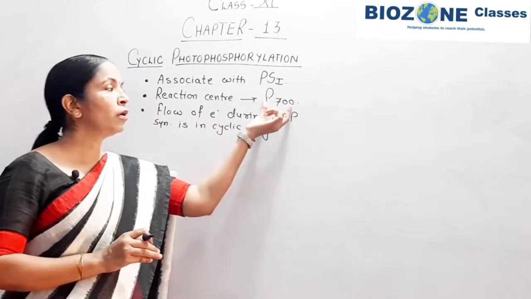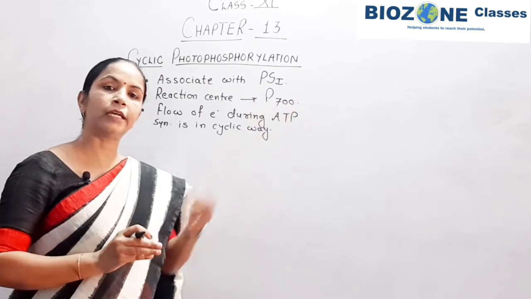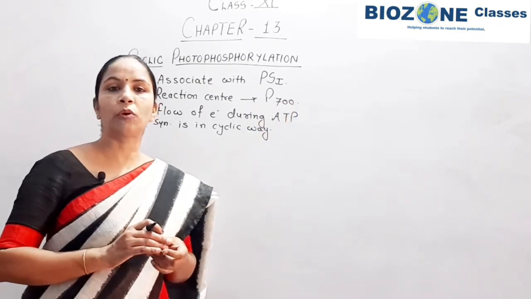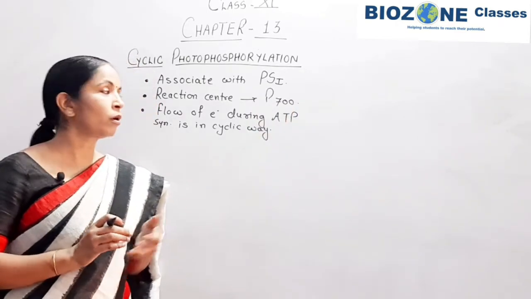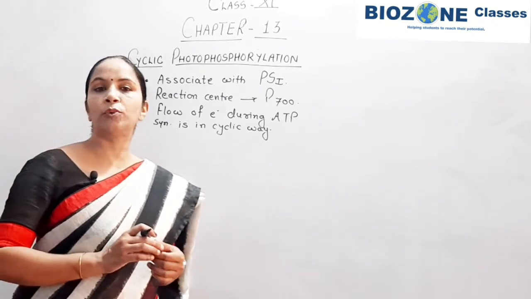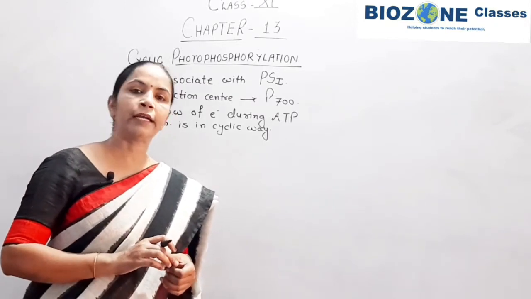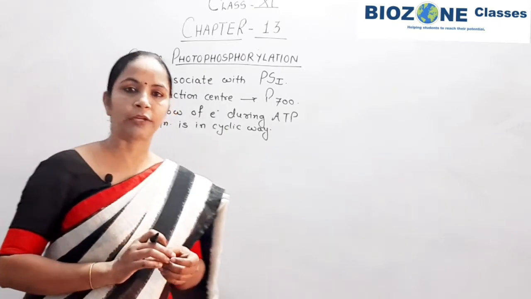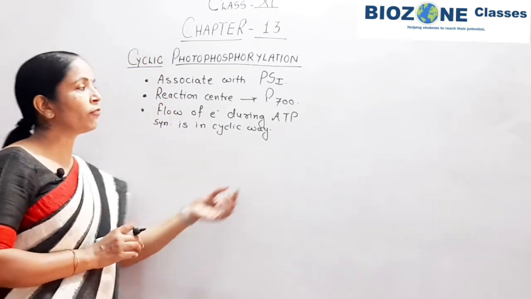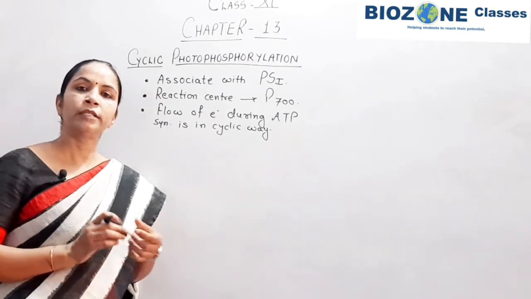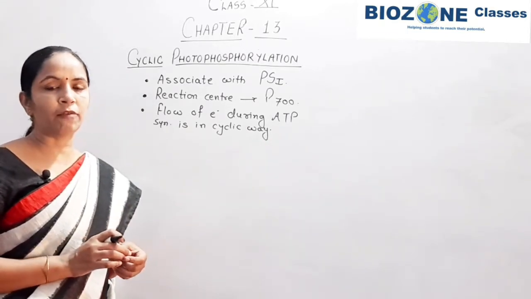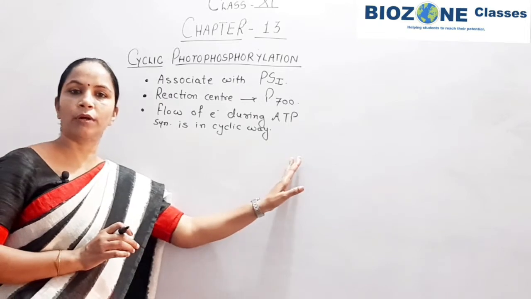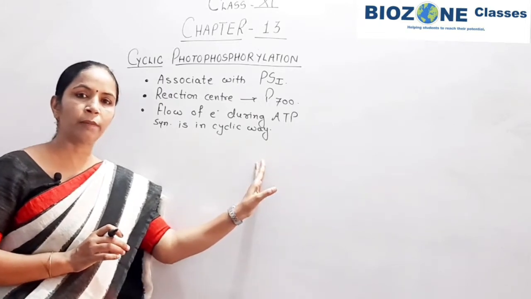When the electron leaves this reaction center, at that time the electron is an energy-rich electron, but when it returns back to the reaction center, at that time you remember the electron is a low-energy electron, because the energy of the electron is used in the synthesis of ATP from ADP and inorganic phosphate. So this part you remember.